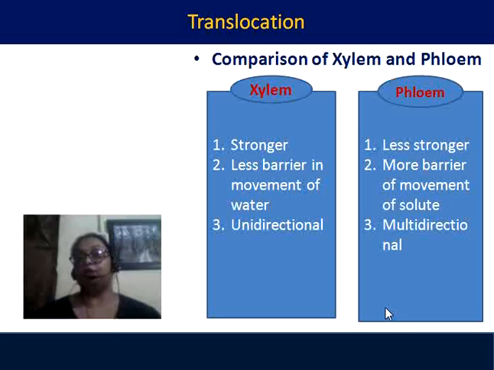It must also go to the flowers, to fruits, to storage organs, to the roots, to different parts. So there is a multidirectional movement in the phloem, whereas in xylem it was unidirectional, from lower to upper.